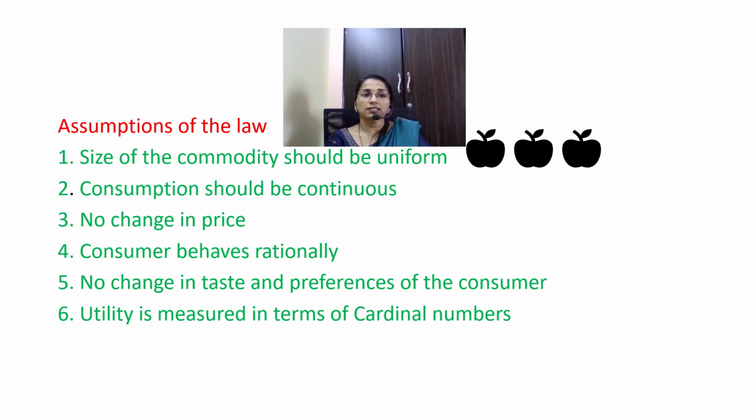And the sixth assumption says that utility is measured in terms of numbers. We have already studied cardinal utility analysis. Cardinal utility measures the utility in terms of numbers. So these are the assumptions we need to make in order to understand the law of diminishing marginal utility clearly. Let us assume all these conditions and understand the law.